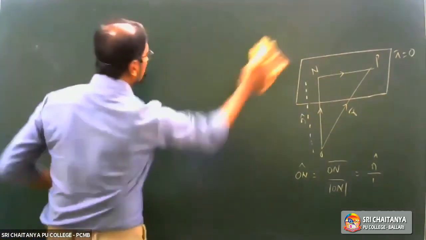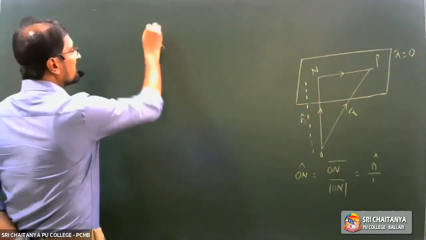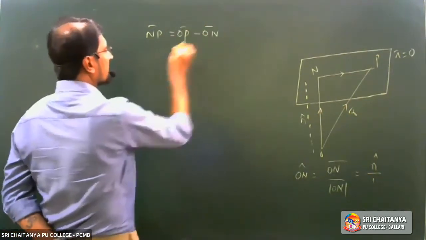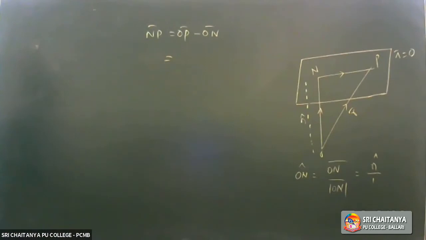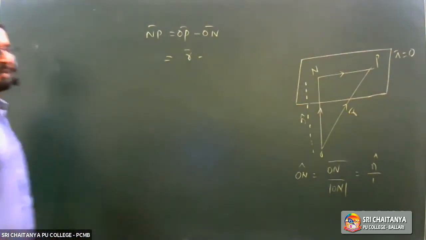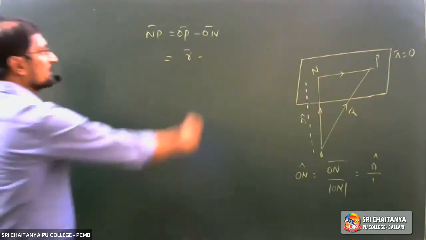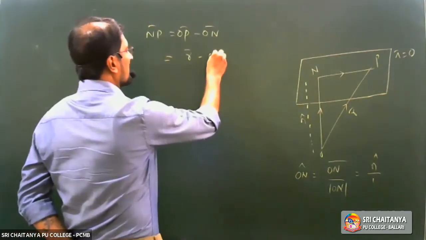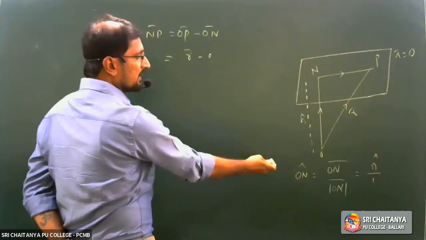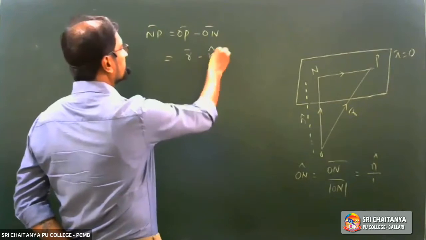NP bar is equal to OP bar minus ON bar, right? OP bar is equal to r bar, right? And ON bar, let us write ON bar is equal to ON cap into mod ON, which is nothing but n cap.